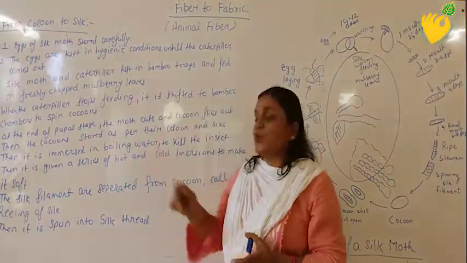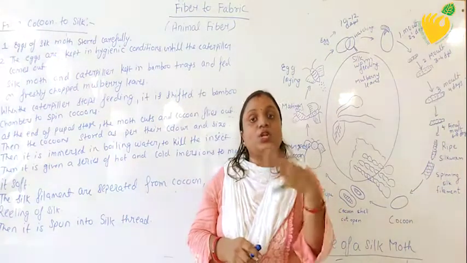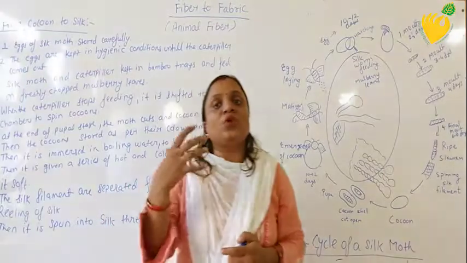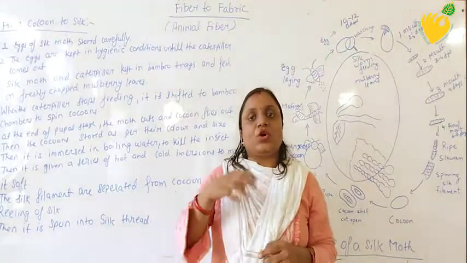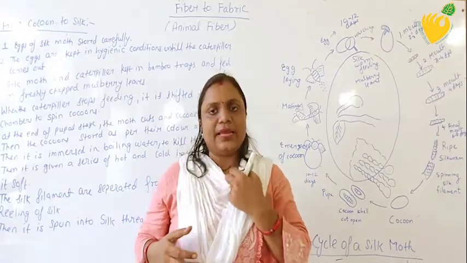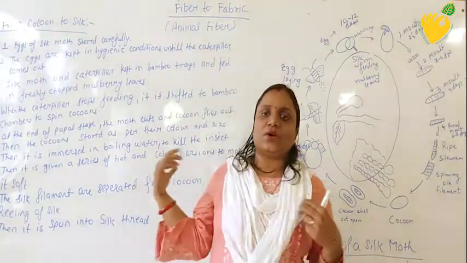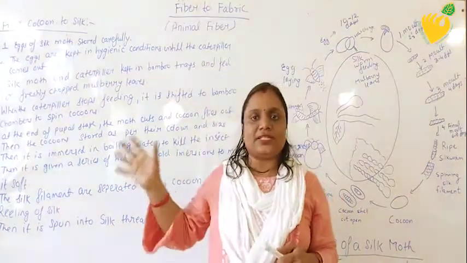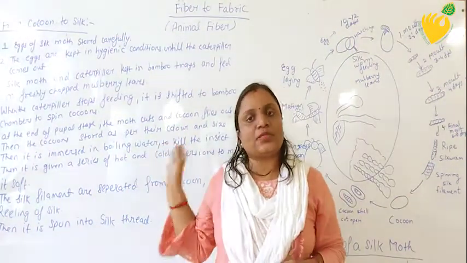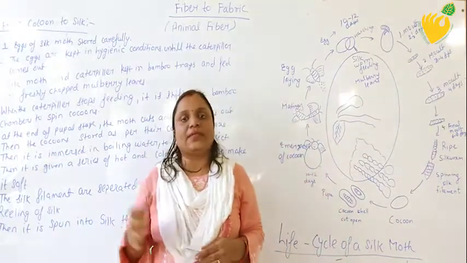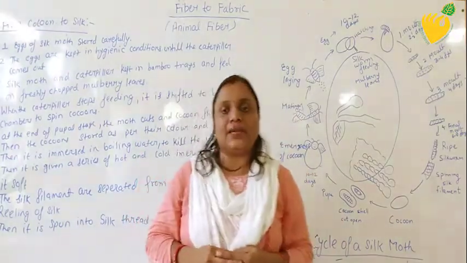Besides this, in this process it produces a lot of fumes. During this process, a lot of fumes are produced, which are toxic in nature, that may cause some breathing problems. Another side effect of the process is that the machines which are used in the process of obtaining silk fiber produce a lot of noise that may cause hearing problems.